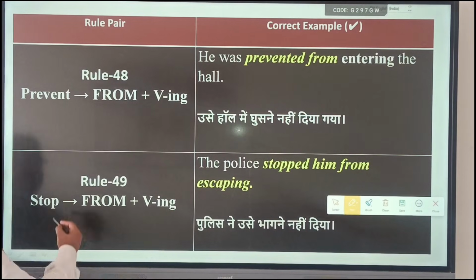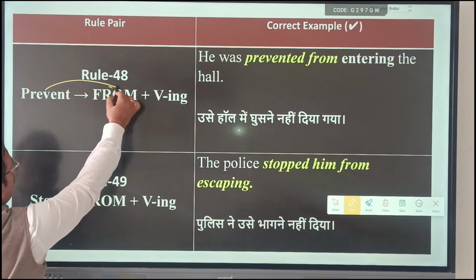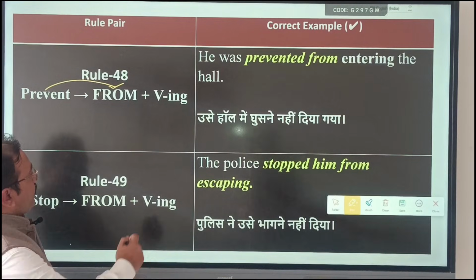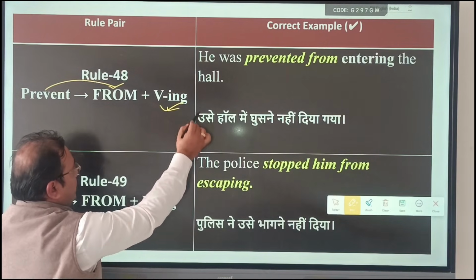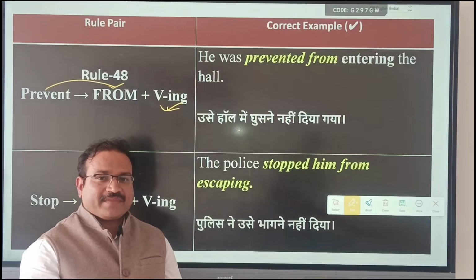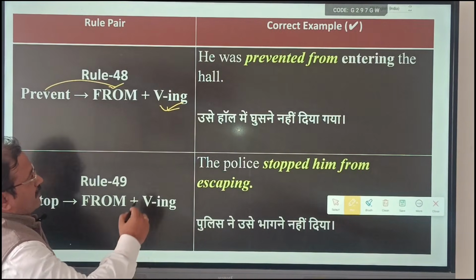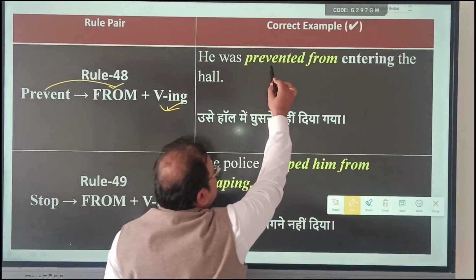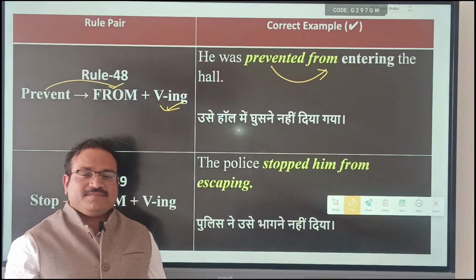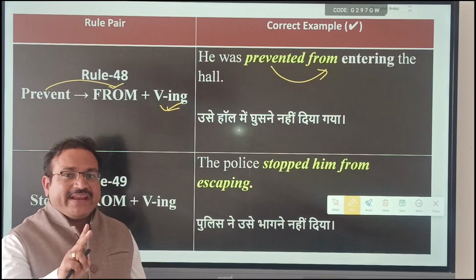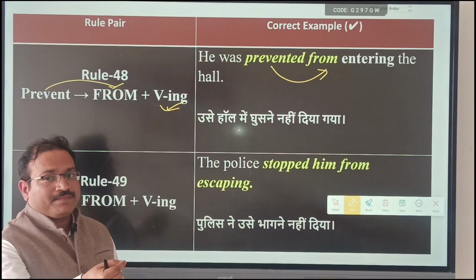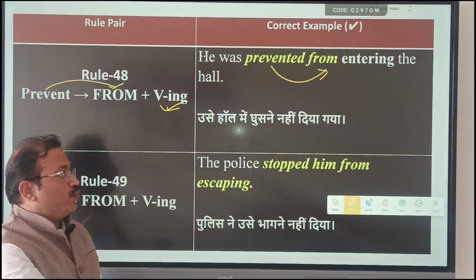Rule number 48 says prevent is followed by from plus V-ING, verb with ING. Example, he was prevented from entering the hall. So correct pairing will be prevent will be followed by from, not by to.